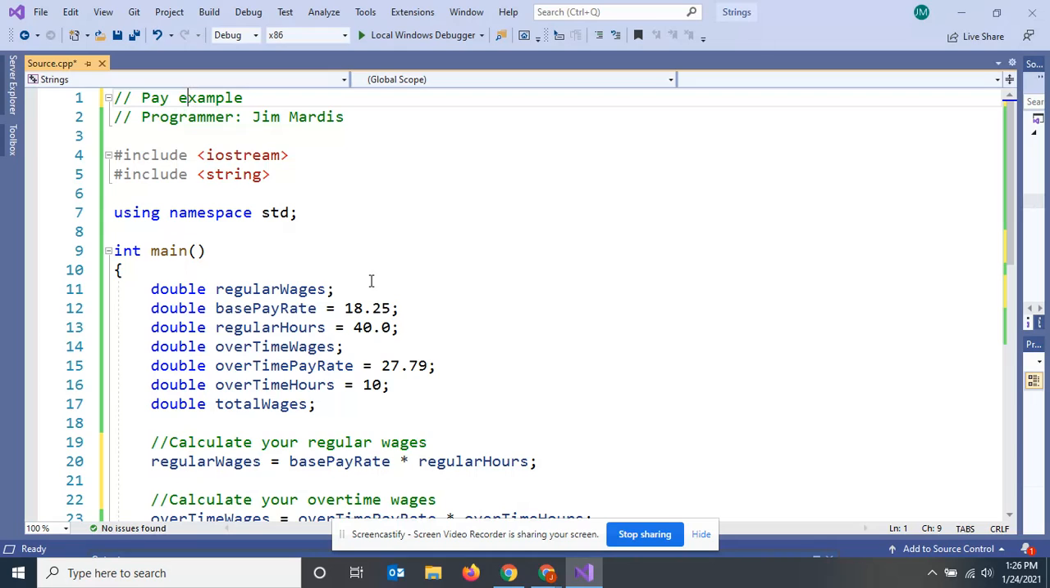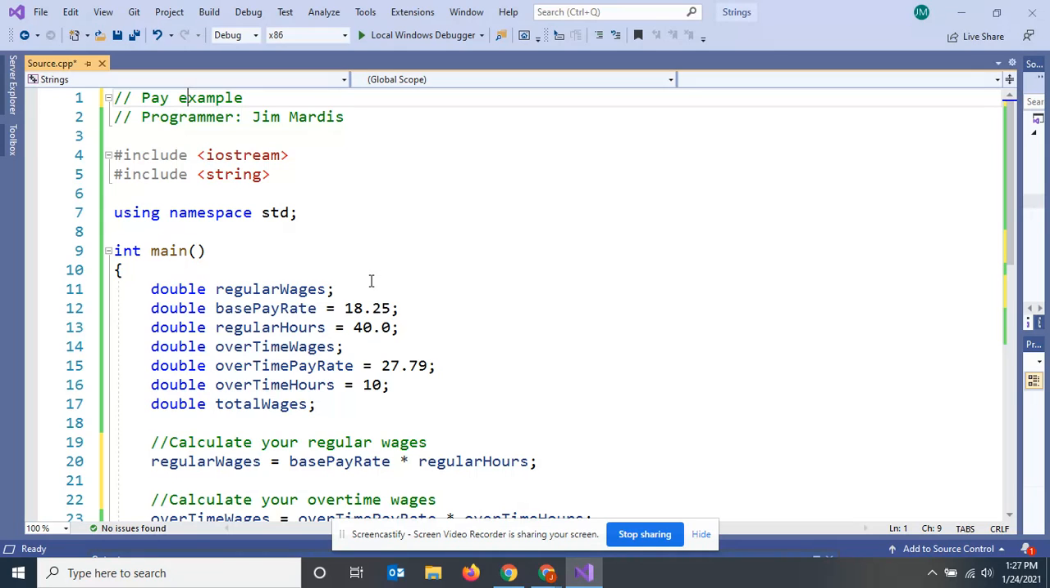So here I've declared a double for regular wages, a double for my base pay rate. I make $18.25 an hour, right? And my regular hours is I work 40 hours a week, 8 hours a day, 5 days a week. So it's 40 hours, right?